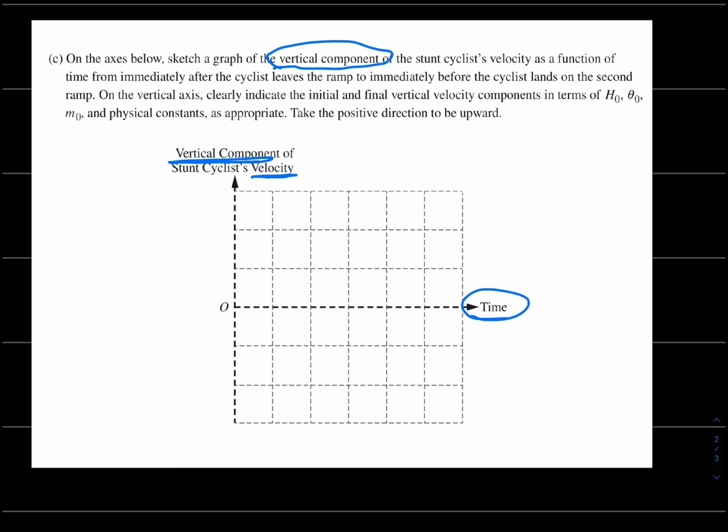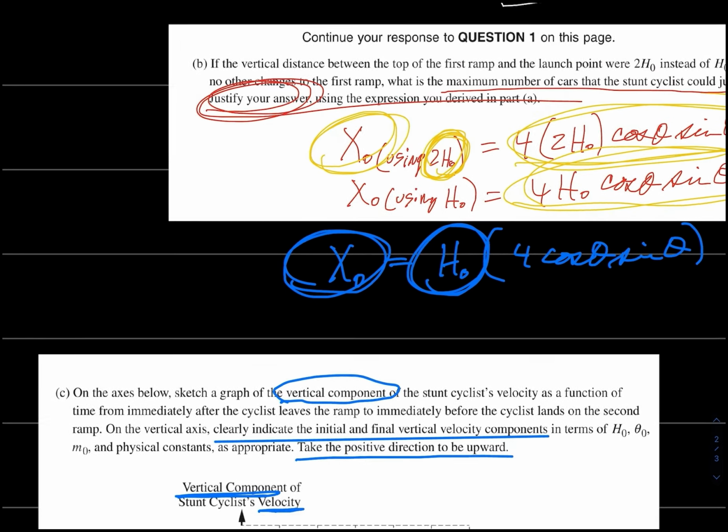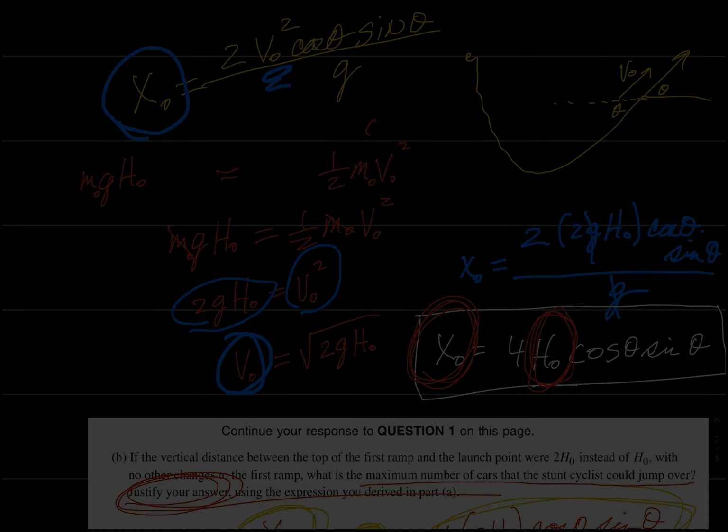It says, on the vertical axis, clearly indicate the initial and final vertical velocity components. Take the positive direction to be upward. You know what I do sometimes? I read these problems aloud. Whisper them to yourself. Now you've already done the math, so we should be able to figure this out. Let's see.